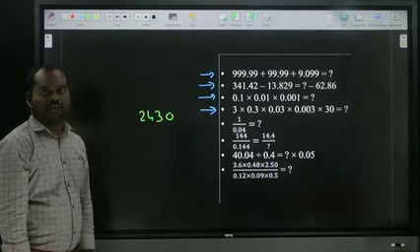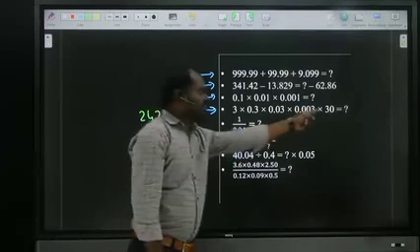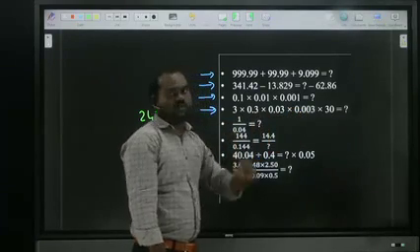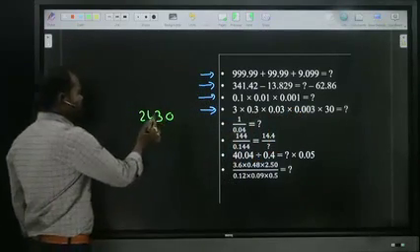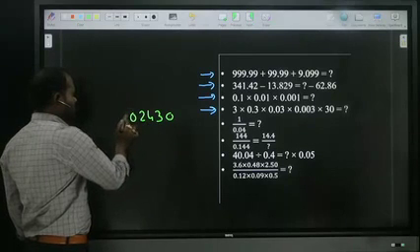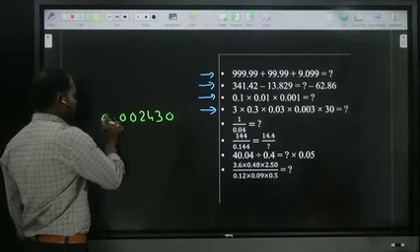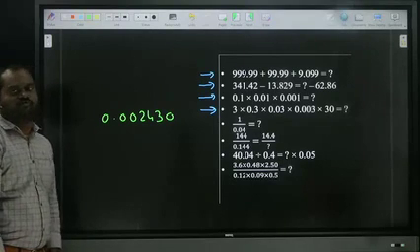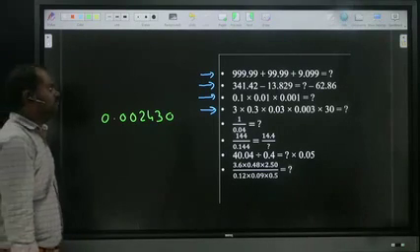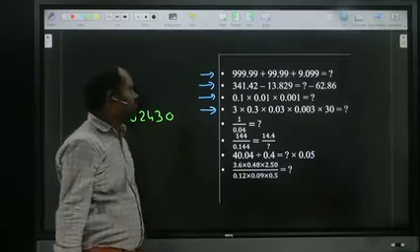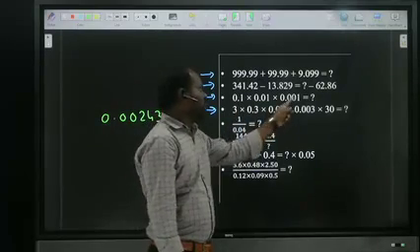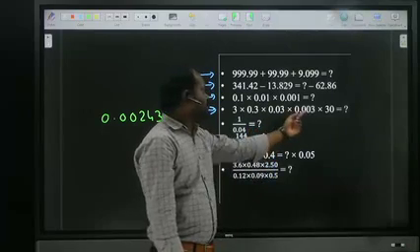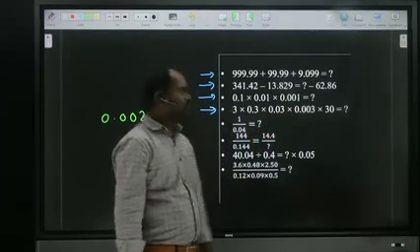But we have to put the point after how many numbers? Here nothing, here 3, here 2, here 1. Overall 6 terms. 1, 2, 3, 4, 5, 6. What is the answer? 0.002430. Is it clear? First what I did, normal numbers: 3 3s is 9, 9 3s is 27, 27 3s is 81, 81 3s is 243, with 0. But we should put the point after 3, after 2, after 1. Overall 6 terms. Right?